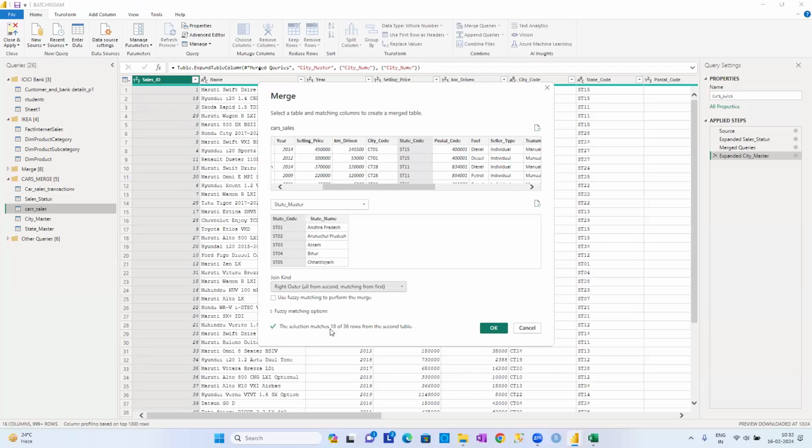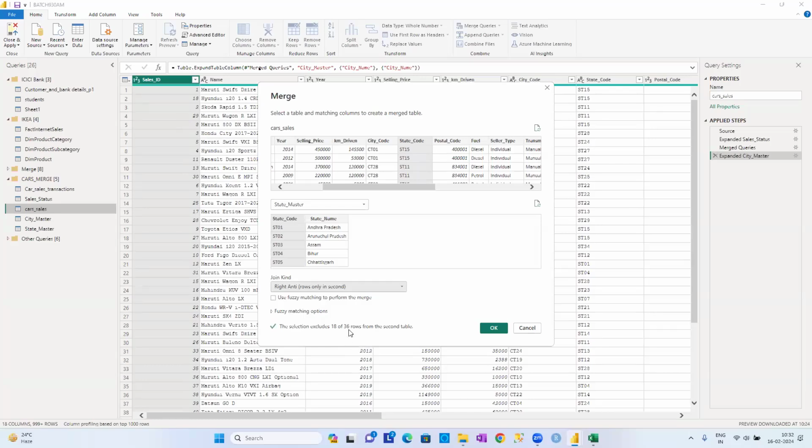That means we have seen 29 cities belonging to 18 different states, because some cities may come from the same state, isn't it? So 18 out of the 36. For example, I want to know only the states where sales have not been done. Which states have had no sales, I want to find that out. Then you go for the right anti-join. What does right anti-join say?